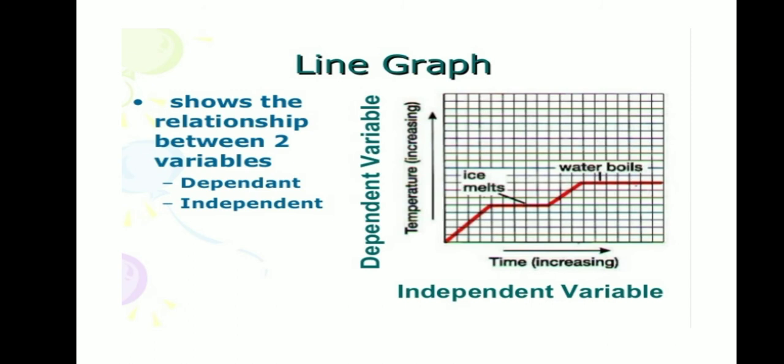Now what is a line graph? A line graph shows a relationship between two variables. One is dependent, the other one is independent. Over here the line graph is also drawn on graph paper, with an x-axis and a y-axis. Please understand, the independent variable is on the x-axis. But when I talk about 12 GSCB, if you are denoting time, please understand the time is always the independent variable, and rainfall, exports, populations, those are dependent variables.